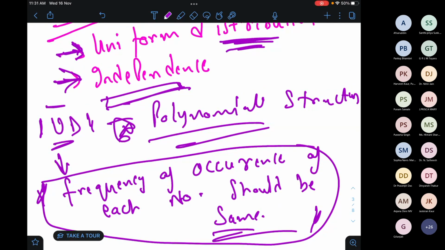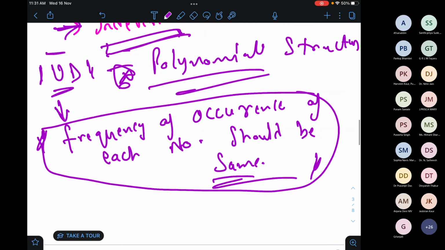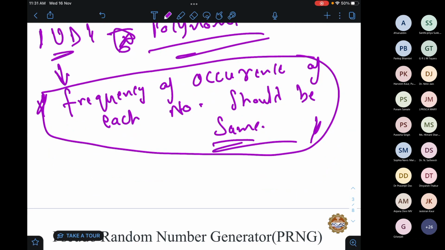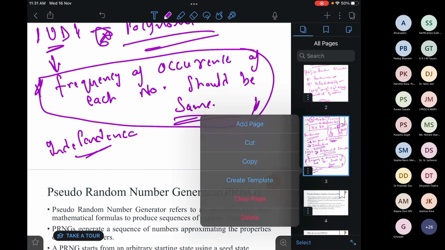Yes, this justifies. If we are getting any numbers, suppose x, y, z whatsoever, and the frequency of occurrence of each number in that particular string of numbers is the same, then that is called a uniform distribution. And one more thing is we have independence. We have two terms: one is dependent and the second one is independent. So what is independence here?